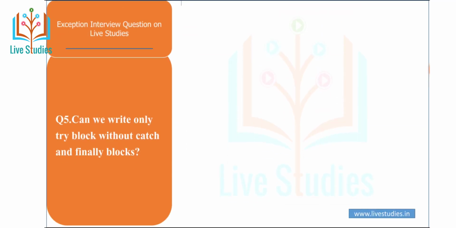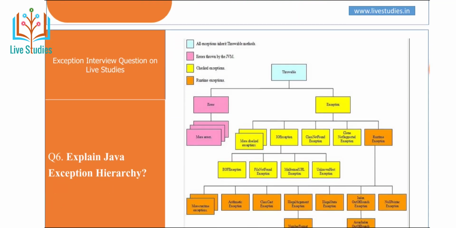Another question is, can we write only a try block without catch and finally block? The answer is no. It's a compilation error. The try block must be followed by either a catch or finally block. You can remove either the catch block or the finally block, but not both.